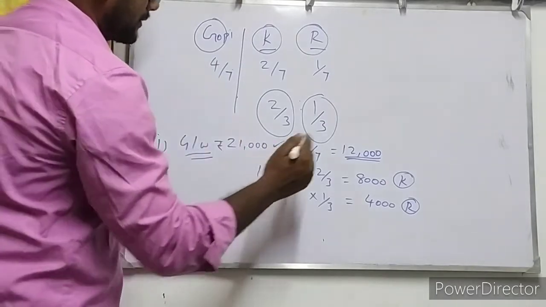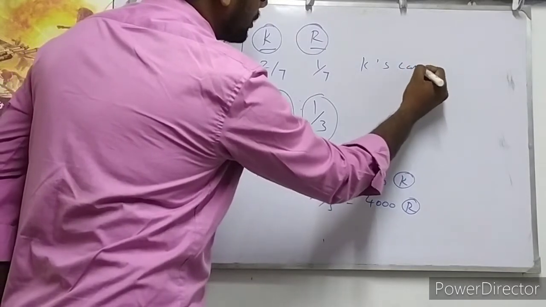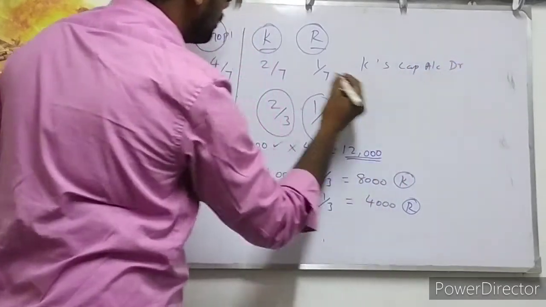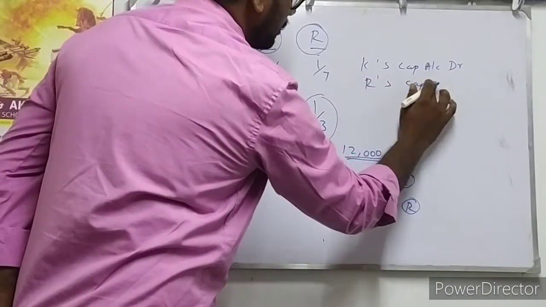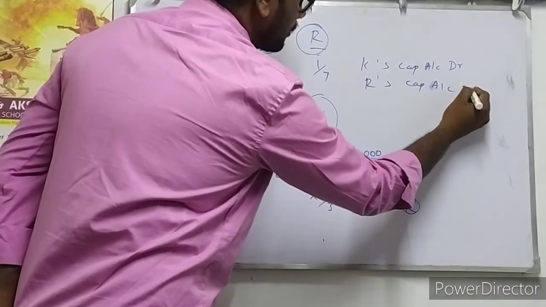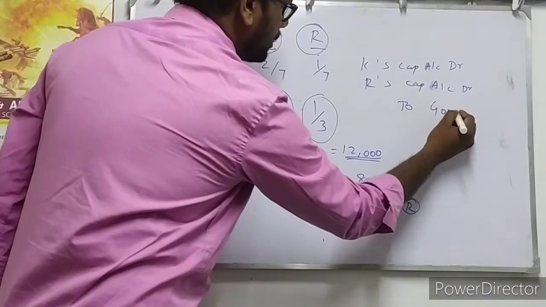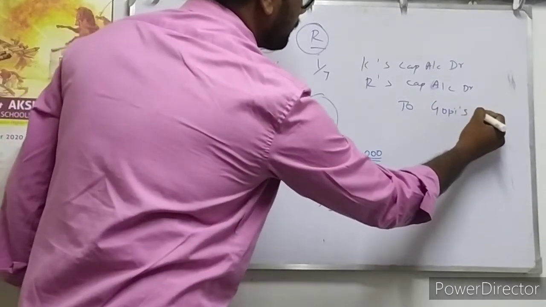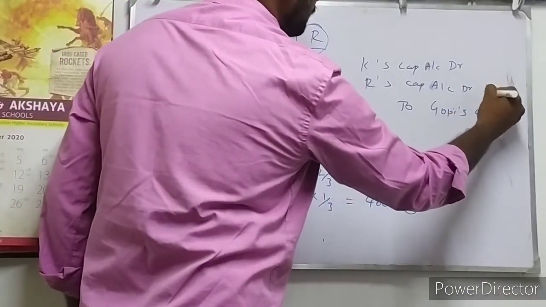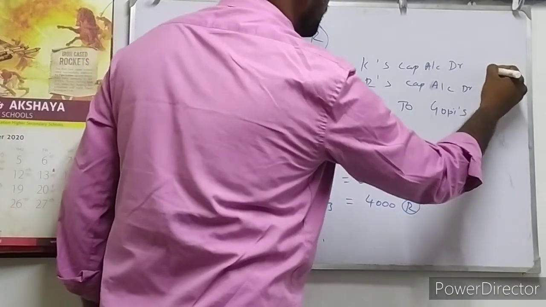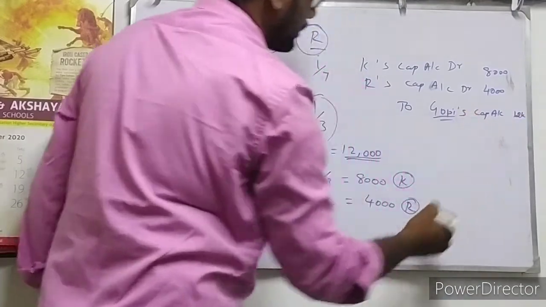So the journal entry for this: Kishan's capital account debit, Ram's capital account debit, to Gopi. Gopi is the retiring partner. Gopi's capital account, 4,000 by Ram, 8,000 by Kishan. Collectively 12,000 goes to partner Gopi, isn't it?